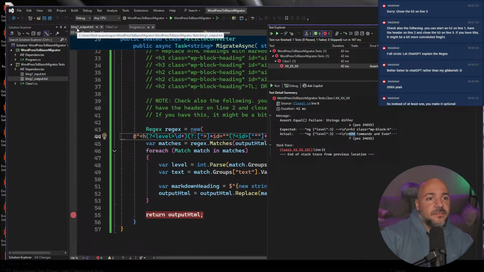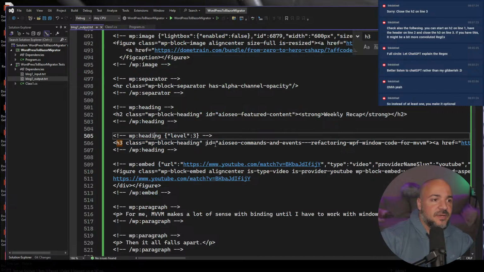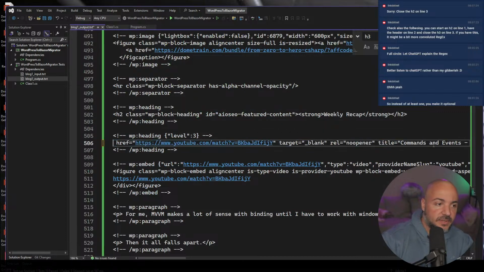So just to give you an example, though, can we do this one manually? This is the output. So 3, and then I need that. Oh, interesting. I wonder which one it was going to pick.